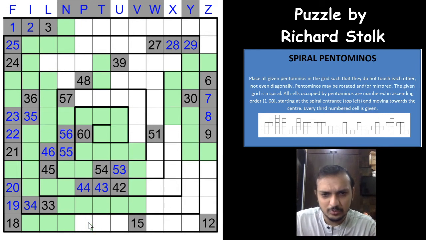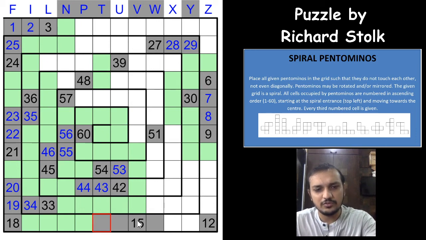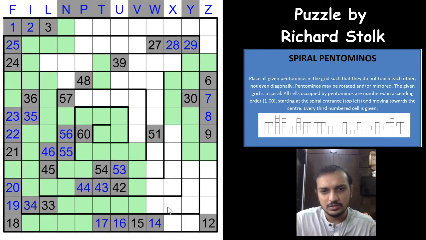This would be a non-pentomino cell, because if this is a pentomino cell, it will have 3 pentominos between 15 and 18. So this is a non-pentomino cell and these two are pentomino cells. So this becomes 17, this becomes 16, this becomes 14. This 14 will either go this way or this way, and this becomes a non-pentomino cell.